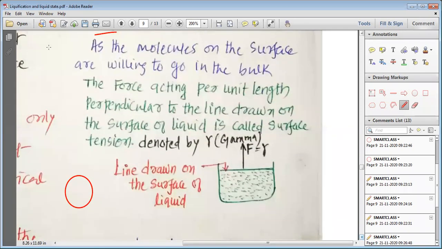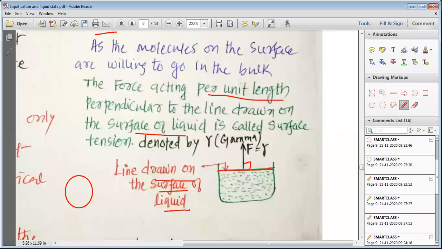As the molecules on the surface are willing to go into the bulk, consider the force acting per unit length perpendicular to a line drawn on the surface of the liquid. Here you can see that we have drawn a line on the surface of the liquid. At this line, suppose we draw a perpendicular.